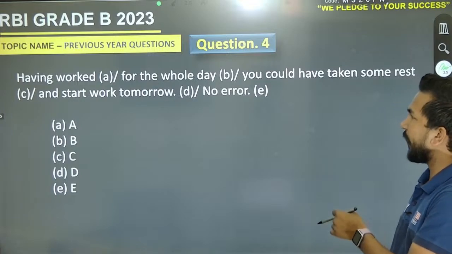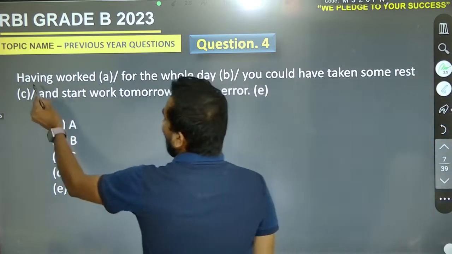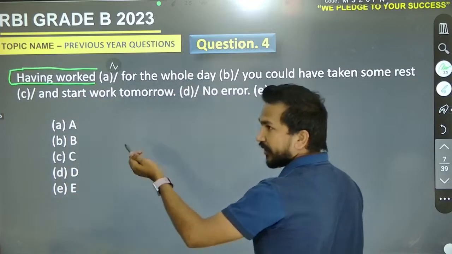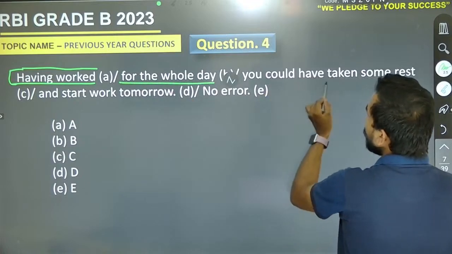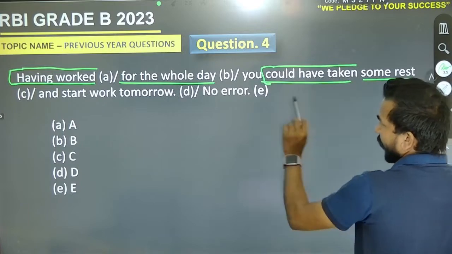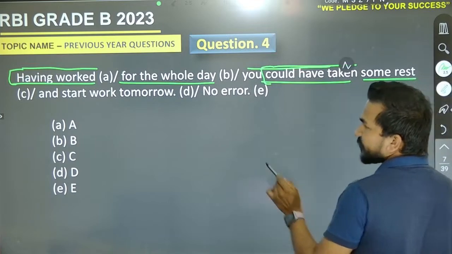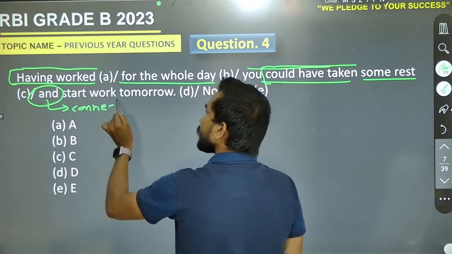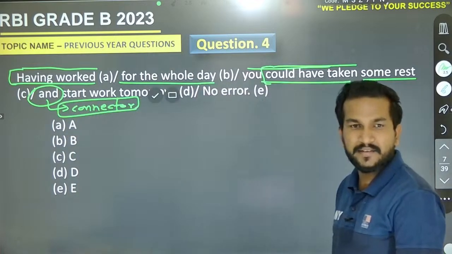Having worked for the whole day, you could have taken some rest and start work tomorrow. Okay, go for it. Having worked, it's a perfect participle. It means we have done this work. Having worked for the whole day, you could have taken some rest. And here is a connector, and as a connector.